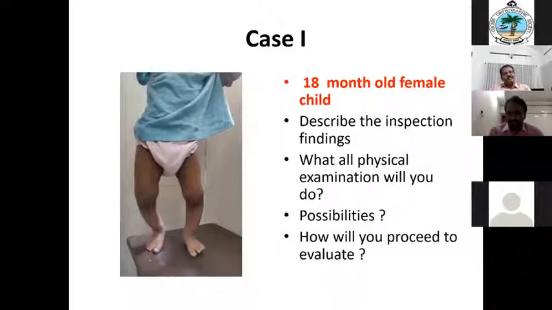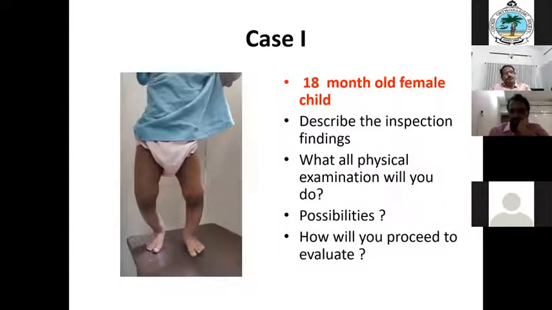Sir, we have to assess whether the deformity is correctable passively. Okay. Then the intermalleolar and intercondylar distances. Okay, this is a varus deformity, isn't it? Yes. So which distance, intermalleolar or intercondylar? Intercondylar distance. Intercondylar distance, yes.